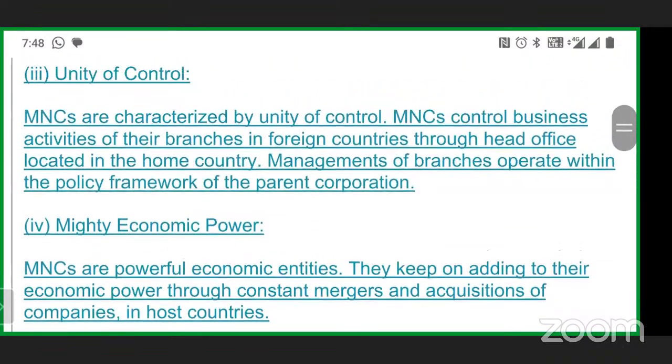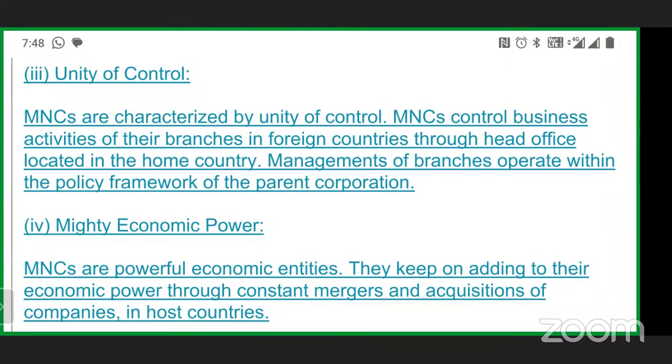Now, our next point is called unity of control. What do you understand by unity of control? Unity of control means the host country has to control all the offices throughout the globe. Whatever branches and offices an MNC has throughout the globe, control stays with that host country, or in some books it is written home country.